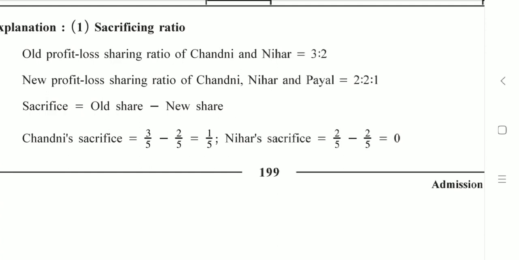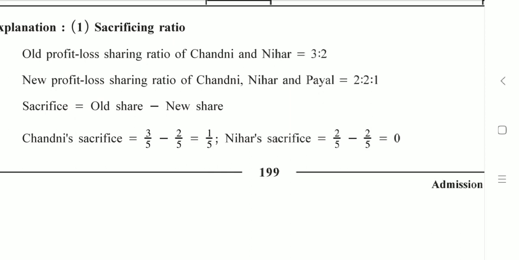What does that mean now? That Nihar is not sacrificing. His old share was 2/5 and his new share is also 2/5. So there is no change. He is not sacrificing nor is he gaining. So who is sacrificing? Definitely someone has to sacrifice when the new partner enters the firm. So that reduced share is going to be a part of the share of profit of the new partner.